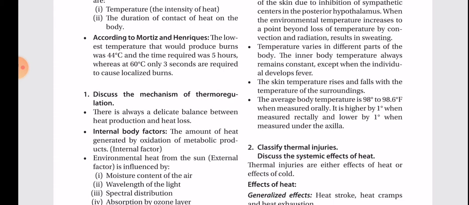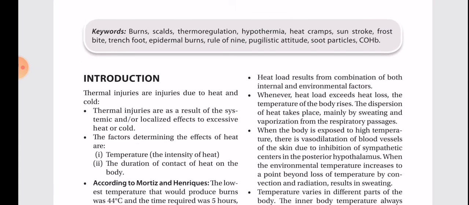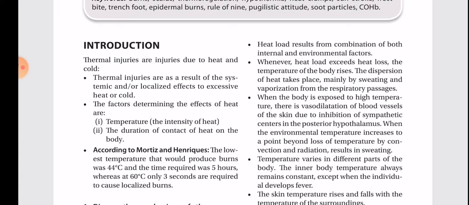Discuss the mechanism of thermoregulation. There is always a delicate balance between heat production and heat loss. Internal body factors: the amount of heat generated by oxidation of metabolic products. External factor: environmental heat from the sun, which is influenced by moisture content of the air, wavelength of the light, spectral distribution, absorption by the ozone layer. Heat load results from a combination of both internal and environmental factors.